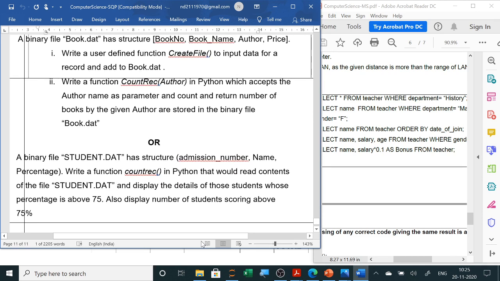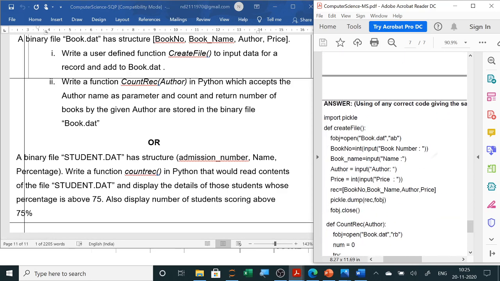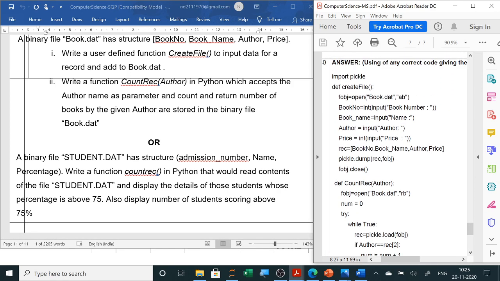Here you will be asked to create and search. So here you can see internal choices given. So this you have also done. It is very easy. Always, if a dat file is asked, the first line is import pickle. Then if it is a function, we write def and the name of the function.